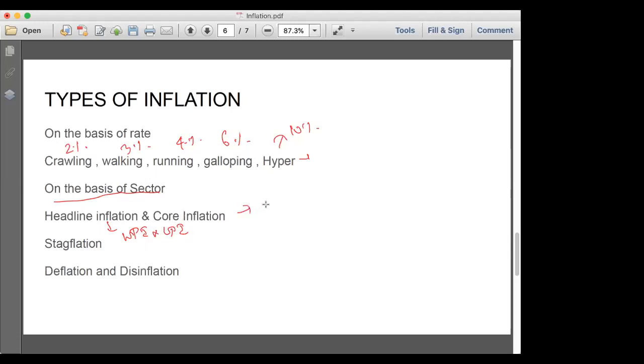Then comes what is core inflation. Do you know the eight core sectors of our economy? We can easily memorize it as core, it will start with C, right?